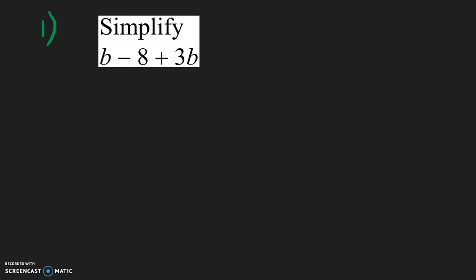For number 1, we need to simplify this expression, so let's go ahead and combine like terms. So we can have a 1 in front of this. The like terms that we have are 1b and positive 3b, so 1 plus 3 is 4b. And then for the constants, all we have is this negative 8 by itself.